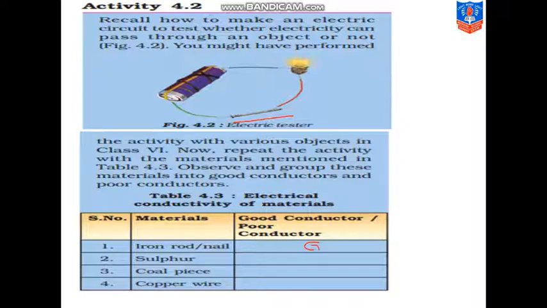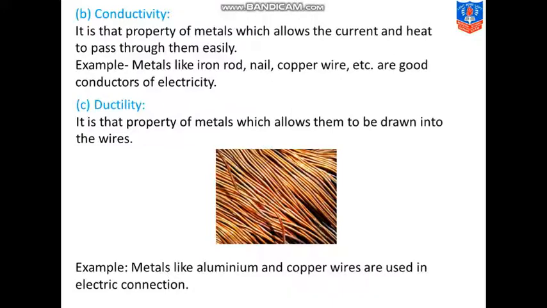Next, if you place some sulfur between these conductor wires, then the bulb will not glow. So it is poor conductor of electricity. Again, if you will place coal piece here, then also the bulb will not glow, and so it is poor conductor of electricity. And lastly, if you place copper wire in the circuit, the bulb will glow again, and so the copper is good conductor of electricity. So you can observe that rod, nail and copper wire are good conductors, while rolled sulfur piece and coal piece are poor conductors.